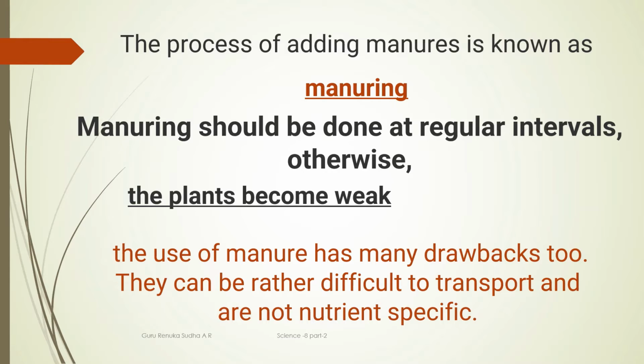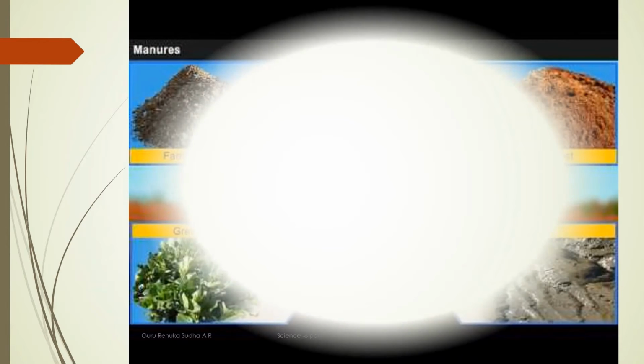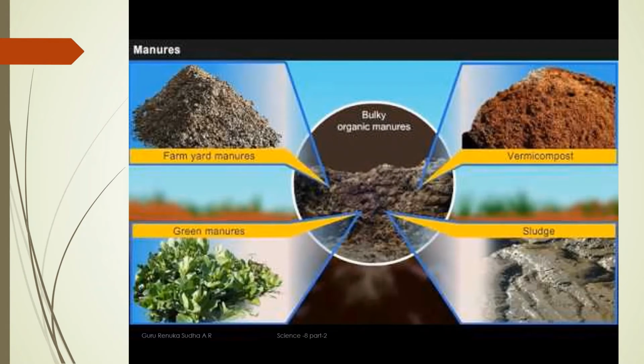And also sometimes it will not provide the specific element needed to enhance the fertility of the land. But it is very useful and it is not combined with any chemical substances.